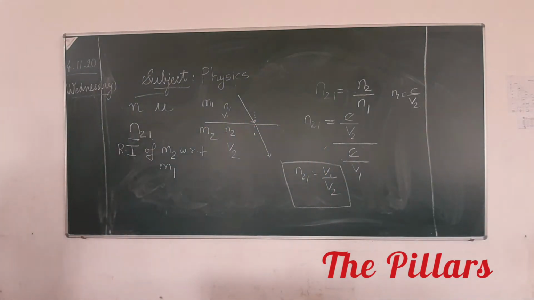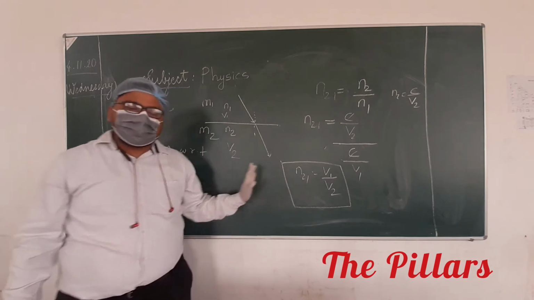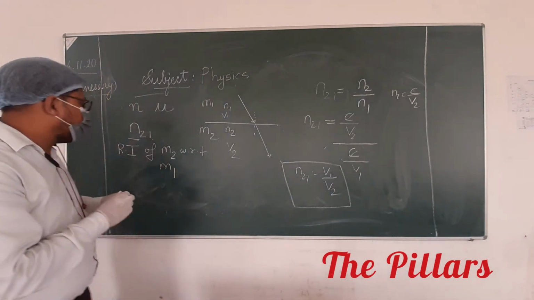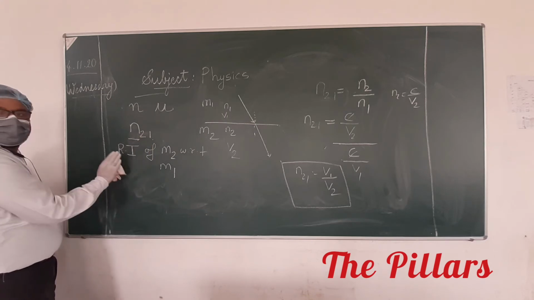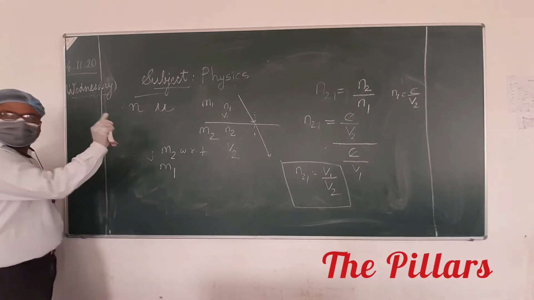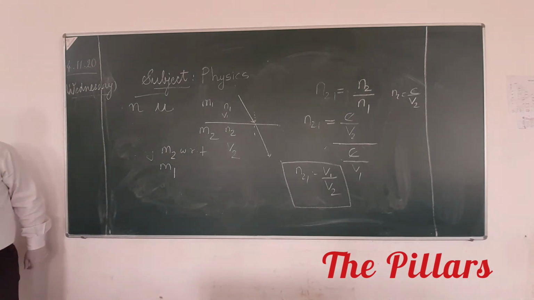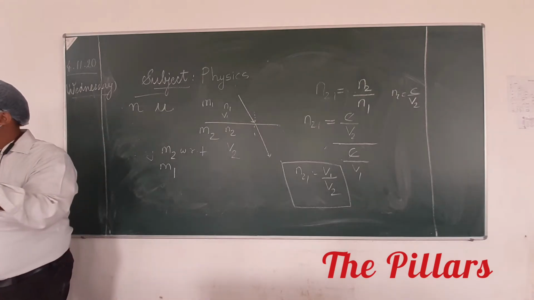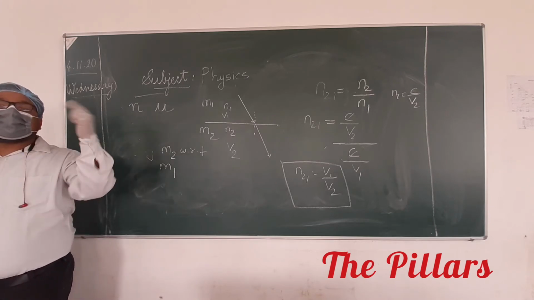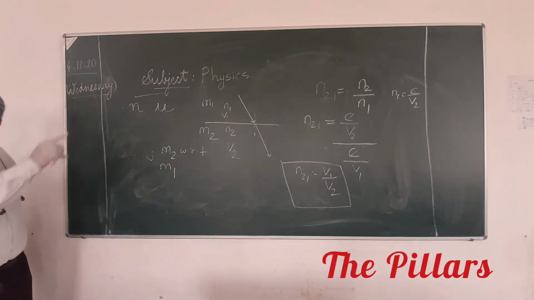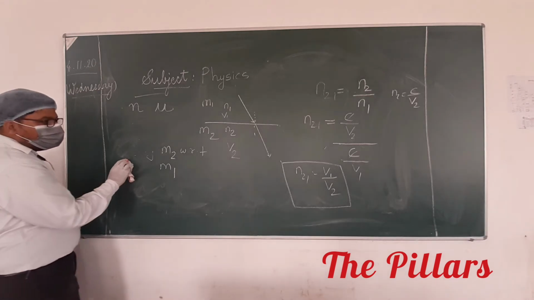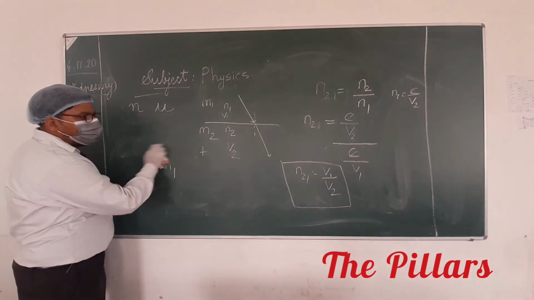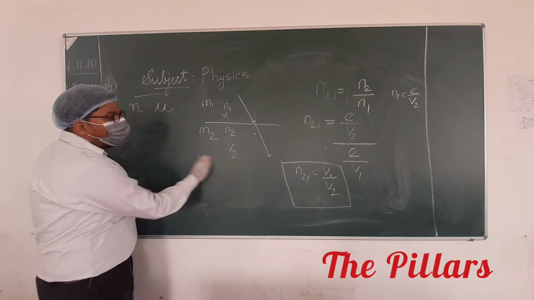Like that, we can generalize our result in this form. Just the notation you have to understand: N21 is the refractive index of medium 2 with respect to 1. This is the point where students get confused, because they do not know how to write the results. When it is written as N21, it means N2 upon N1, or it will be equal to V1 upon V2.